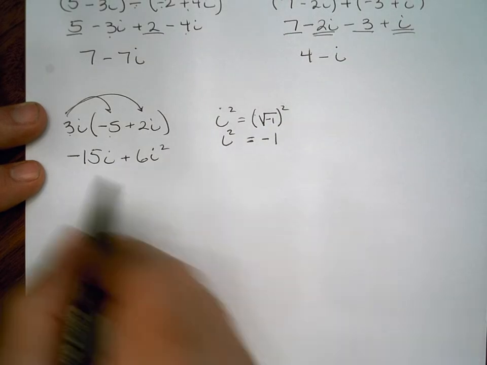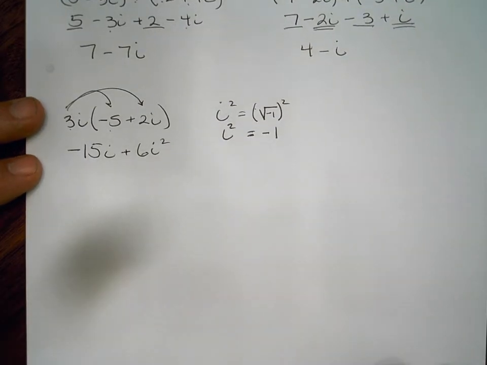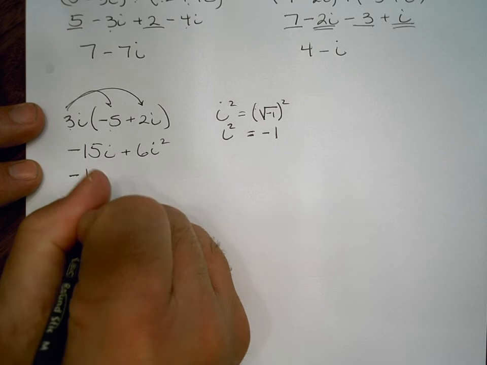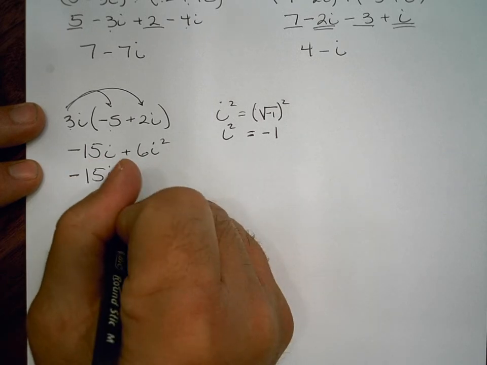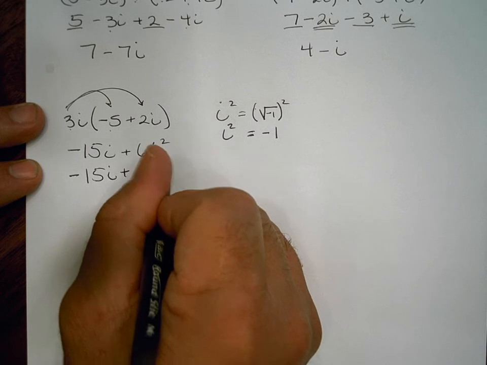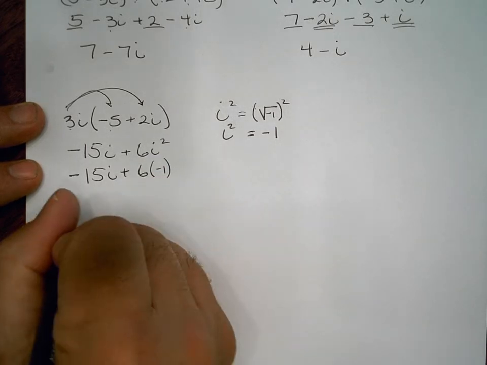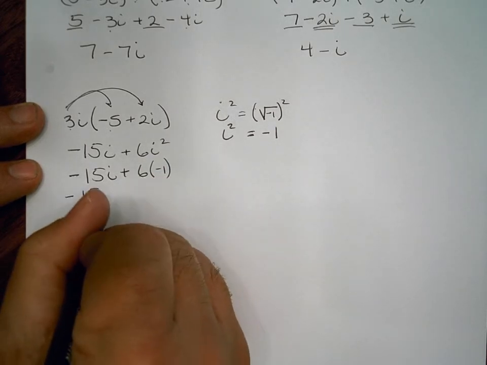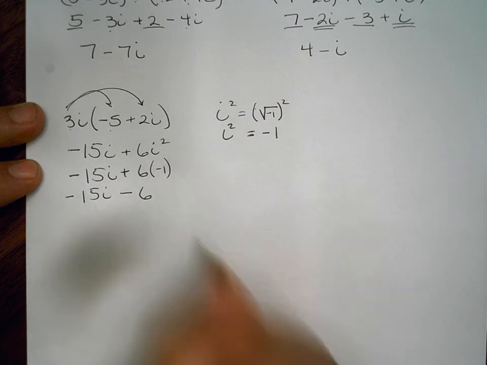Okay, so we can simplify this one step further. We have negative 15i plus 6, but instead of i squared, we're going to replace it with negative 1. So we end up with negative 15i minus 6.